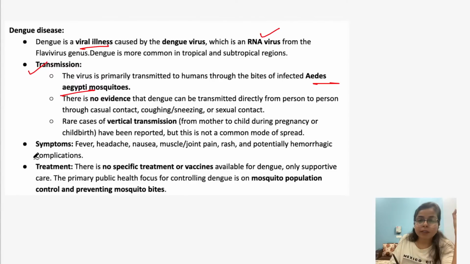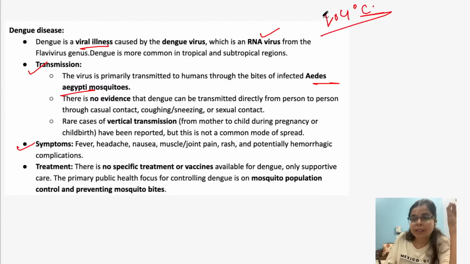And what is the differentiating factor here? The differentiating factor here is that in the case of dengue, there is a high fever which can be around 104 degrees, so a bone-breaking fever is the major characteristic of dengue disease. And if we talk about treatment, there is no specific treatment or vaccine to treat dengue disease. Okay. Now let's see another disease, which is chikungunya.